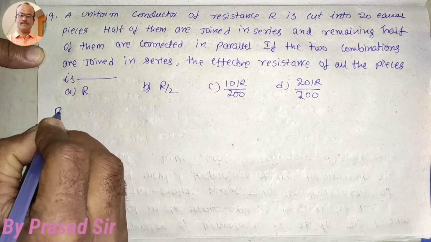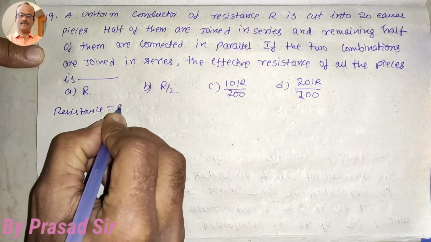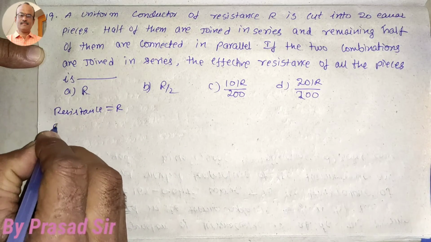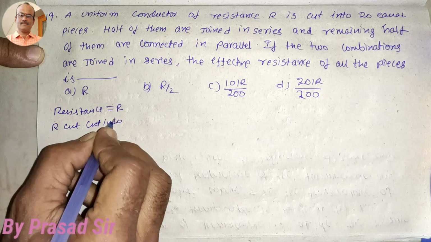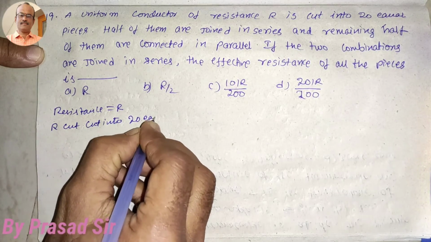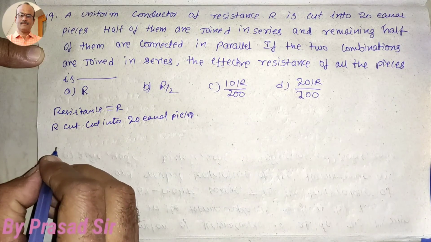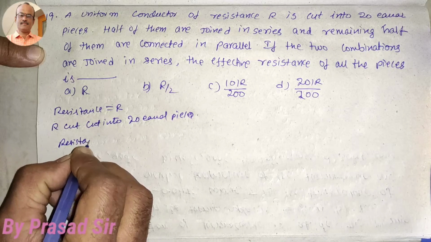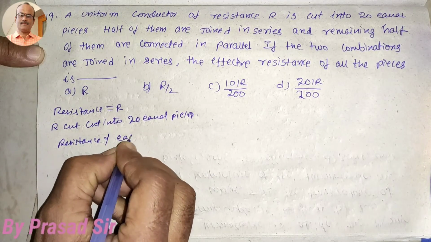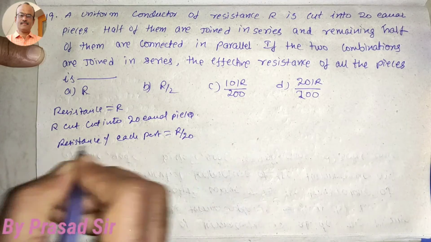So first of all, the resistance is equal to R, cut into 20 equal pieces. That means resistance of each part is equal to R by 20.